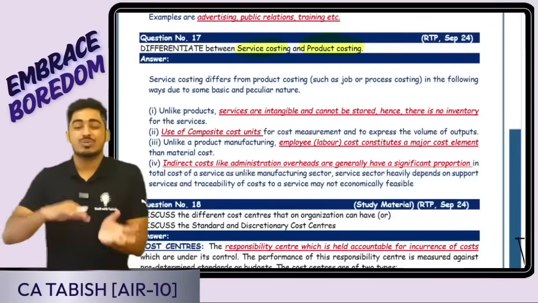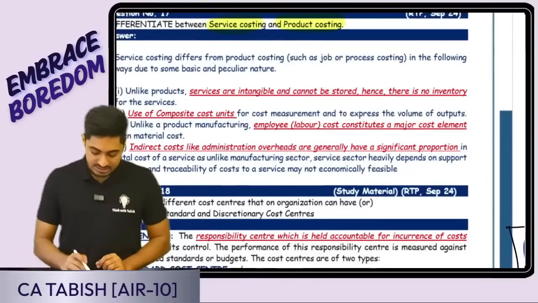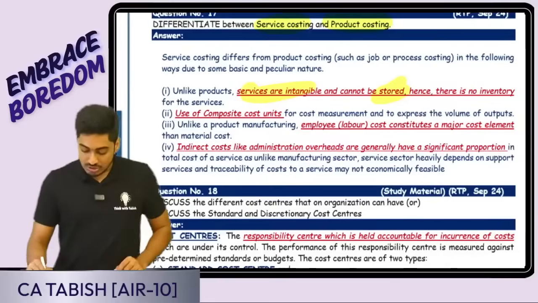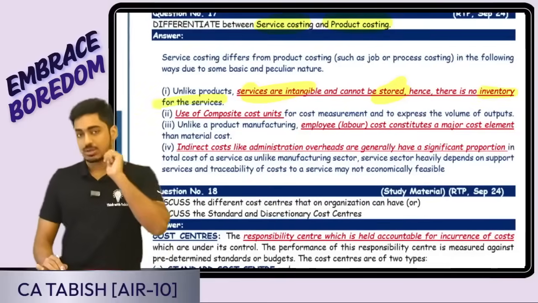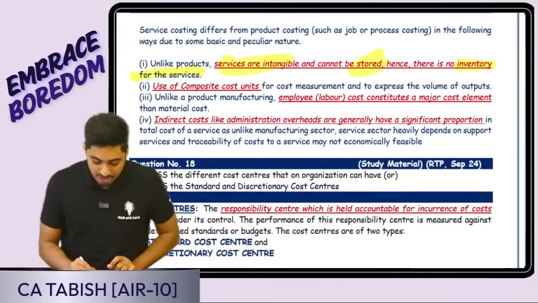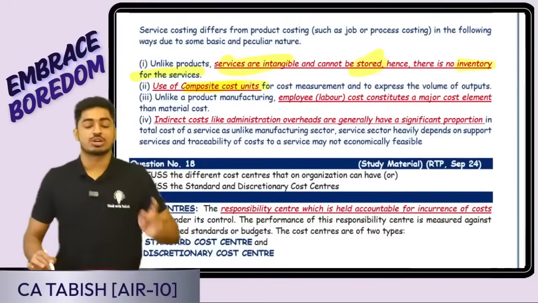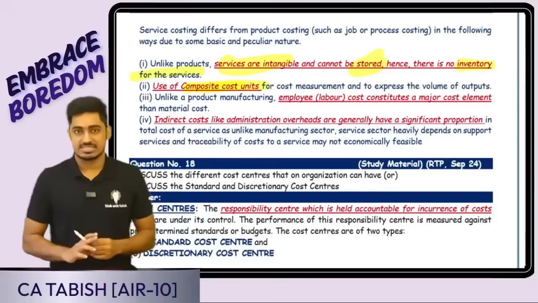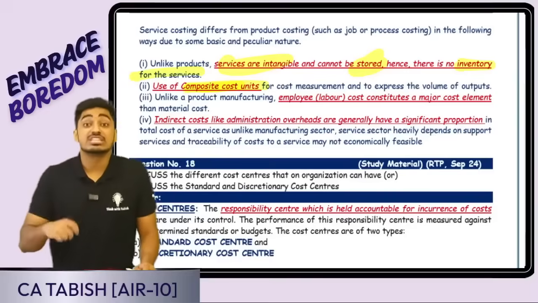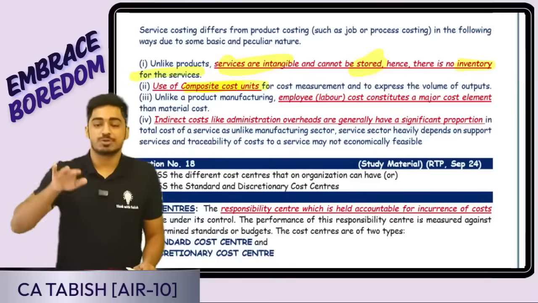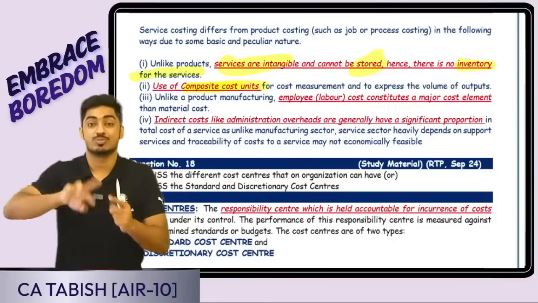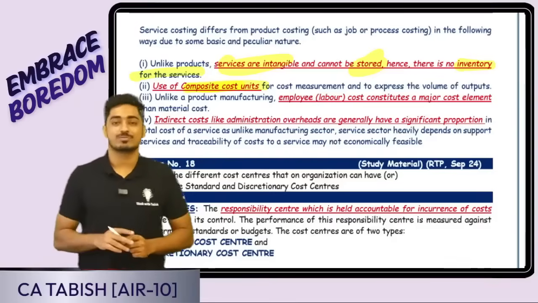Okay, so normally what all special things are there in service costing? Firstly, services are intangible, so therefore they cannot be stored. So therefore inventory cost is not there. Point number 1, there is no inventory. Point number 2, we will be using composite cost unit in service costing. Normally in case of product, I'll be using a single unit of measurement, say cement per bag. But in case of services, say transportation, passenger kilometer, number of passengers, number of kilometers, composite cost units, more than 1 unit of measurement will be used.